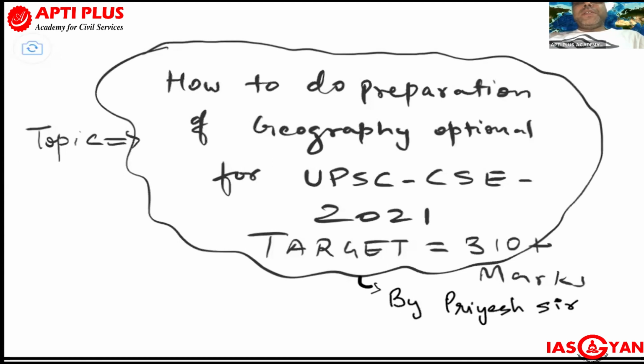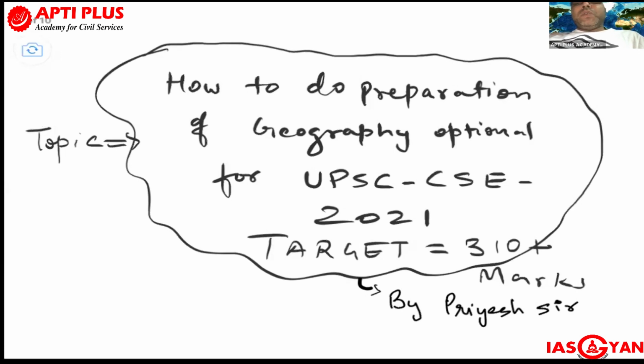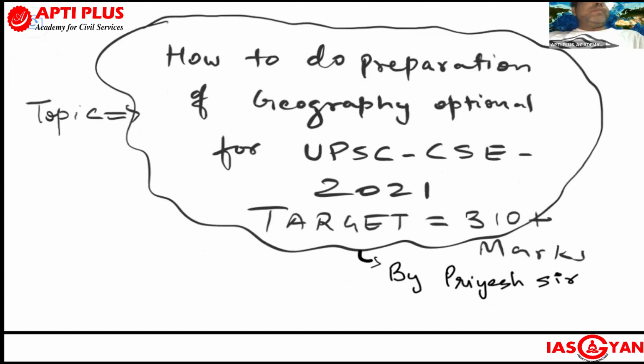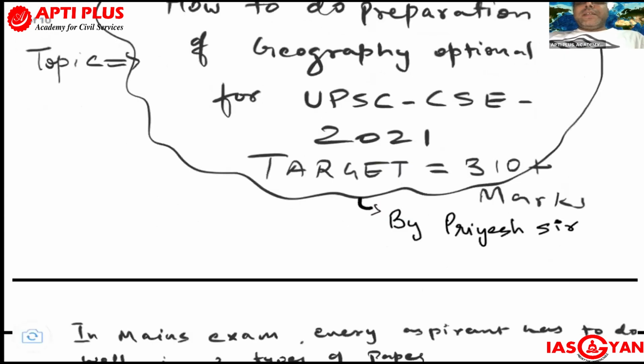So today's topic is how to prepare for geography optional for the UPSC Civil Services examination, especially focusing on the 2020 and 2021 mains. The target here is how to fetch more than 310 plus marks in optional geography. This video is presented by me, Priya Singh Sanger. In this video, we try to learn why the geography optional is important and how to score more than 310 marks. So let's see the mains nature.